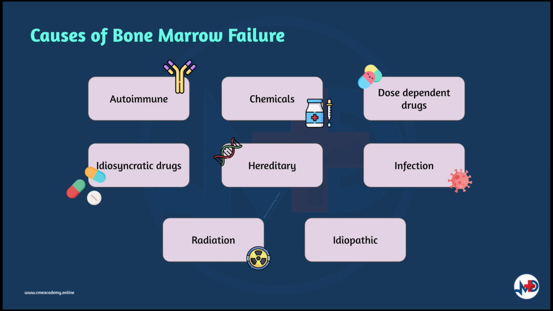Hereditary causes include dyskeratosis congenita and Fanconi anemia. Infections such as cytomegalovirus, HIV, and seronegative hepatitis infections are the possible causes of bone marrow failure. Miscellaneous causes include starvation, hypopituitarism, and thymoma. Radiation by accident and high total body radiation increase the risk of bone marrow failure. Lastly, idiopathic cause such as acquired stem cell defects also is a factor that contributes to bone marrow failure.